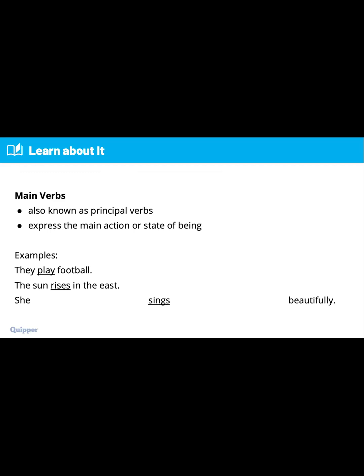Next, we also have here, the sun rises in the east. So we have here, rises. Next, she sings beautifully. That one is sings, a main verb. So always remember, when we talk about main verbs, they express the main action in the sentence.